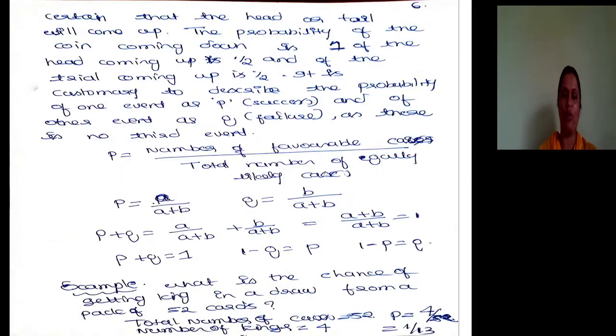So let me start solving problems on measuring probability. First we will see problems based on tossing coins. We know that probability is nothing but favorable outcome divided by total number of possible outcomes. You can say it like this also: number of favorable cases divided by total number of equally likely cases, or favorable outcome divided by total number of possible outcomes. First, we need to concentrate on the total number of possible outcomes. The next one we need to concentrate on is the favorable outcome, what we are expecting.